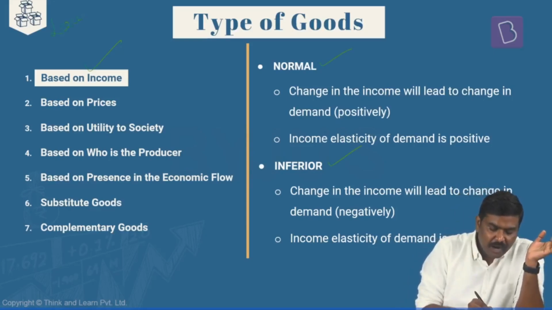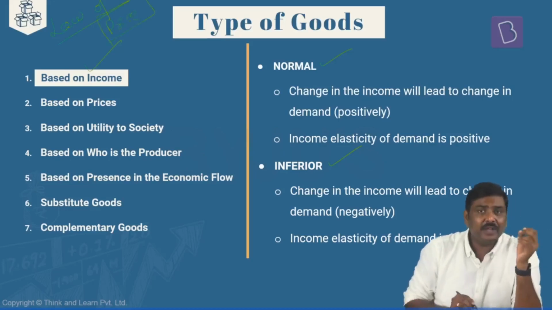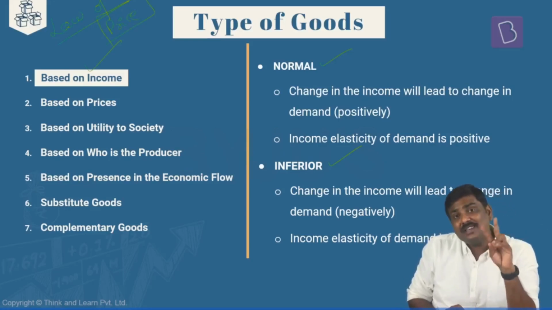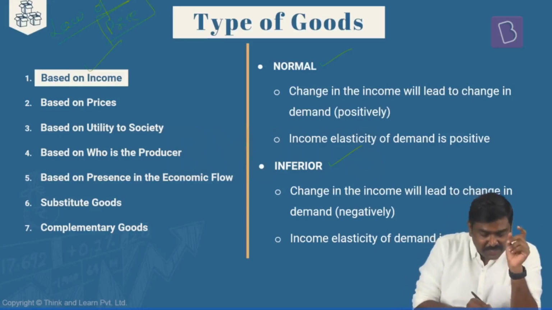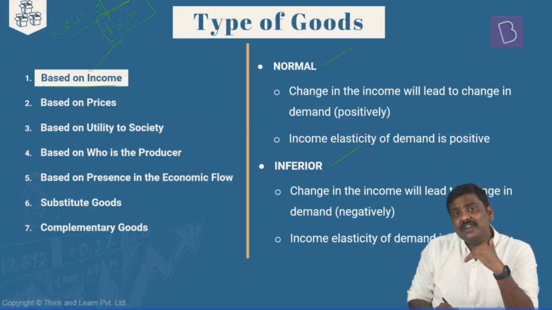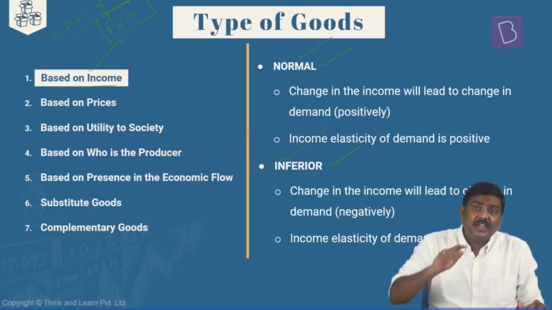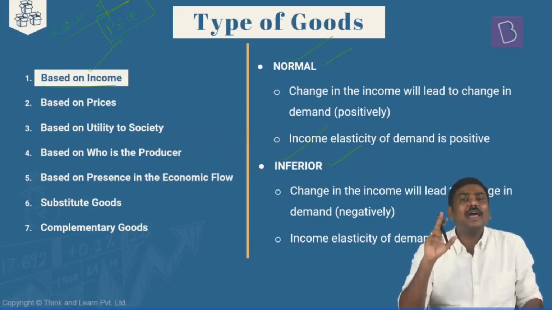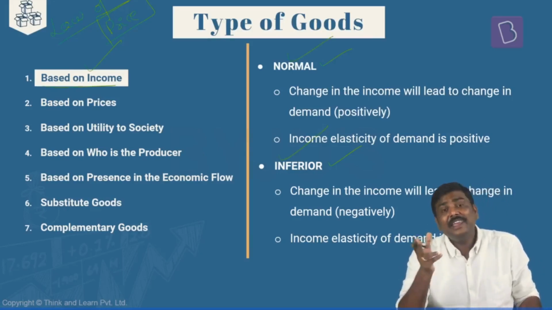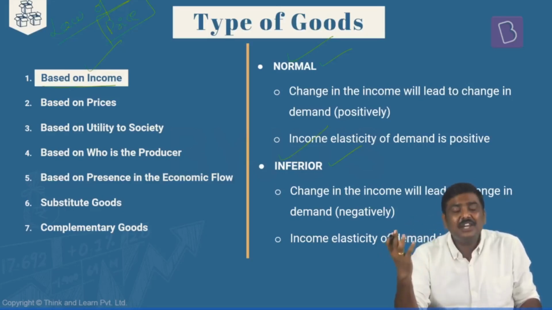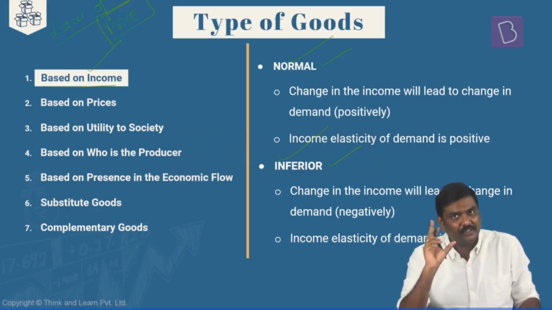Earlier, the law of demand has been discussed based on price variation. Is it okay? We have discussed the law of demand as well as the law of supply, assuming the price of the commodity changes. But in case of the first classification here, I am discussing the classification of goods based on variation in income. What happens to demand when the income of the consumer changes? Based on this connection, I am discussing this classification.